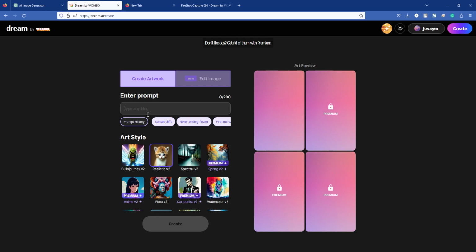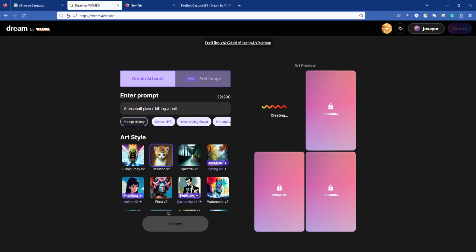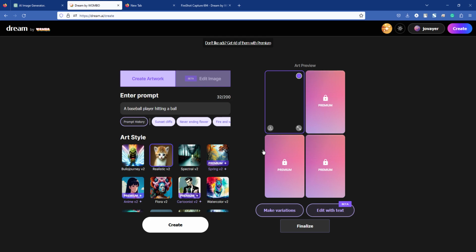I have written a baseball player hitting a ball. Then select the realistic option. Then click the create option. It will take some time to create images.